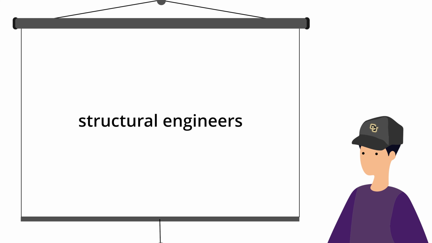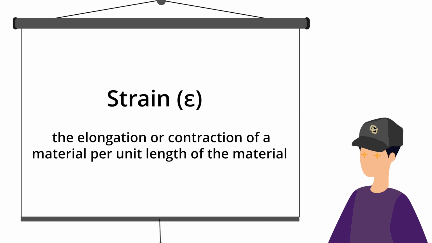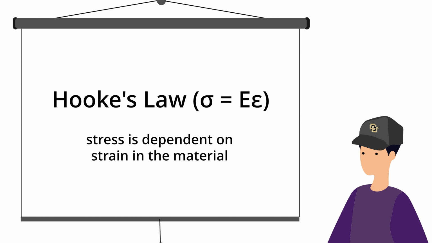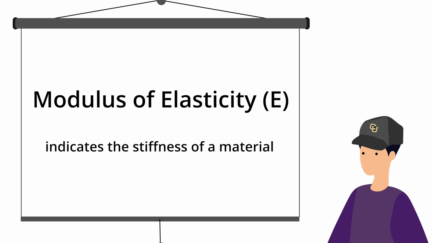Structural engineers pay close attention to the material properties when designing bridge members. Stress is the applied load divided by the material area it is acting on, typically the cross-sectional area of the member. Strain is the elongation or contraction of a material per unit length of the material. According to Hooke's law, stress is dependent on strain in the material. The modulus of elasticity or Young's modulus of a material is a constant associated with Hooke's law. The modulus of elasticity indicates the stiffness of a material.